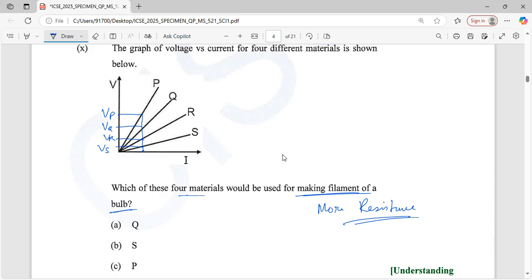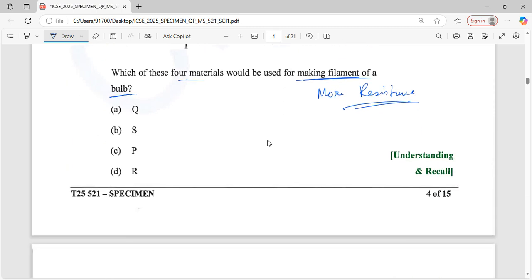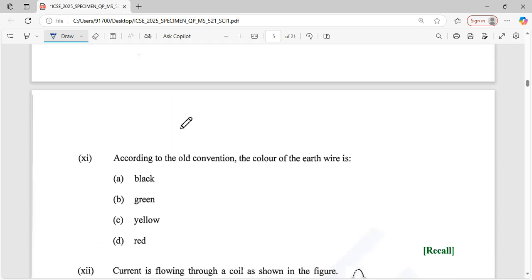So we see that V equal to IR. If I is the same in the three cases, V is directly proportional to R, more potential means more resistance. So we see that P has more voltage, means P has more resistance. So more resistance means the final answer here. Okay, very easy question. If you understand that theory, then solving this question is very easy.